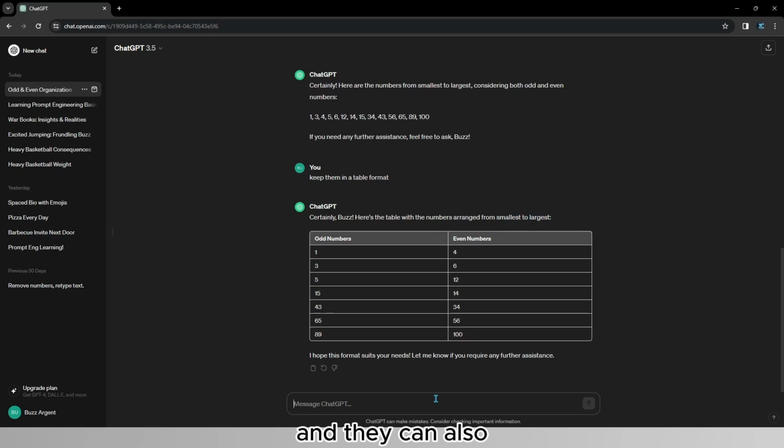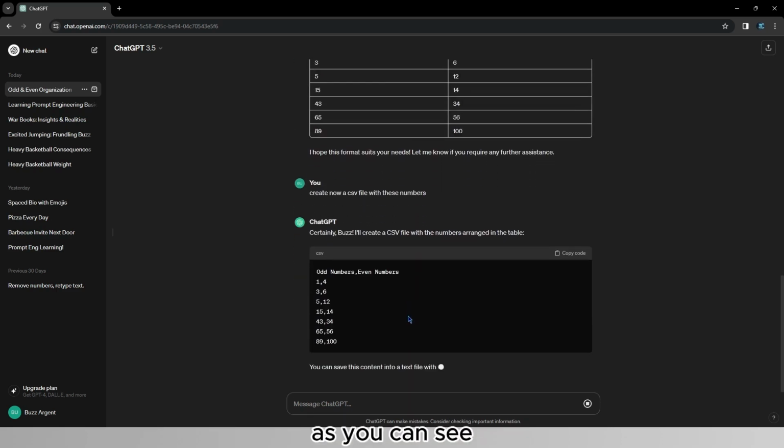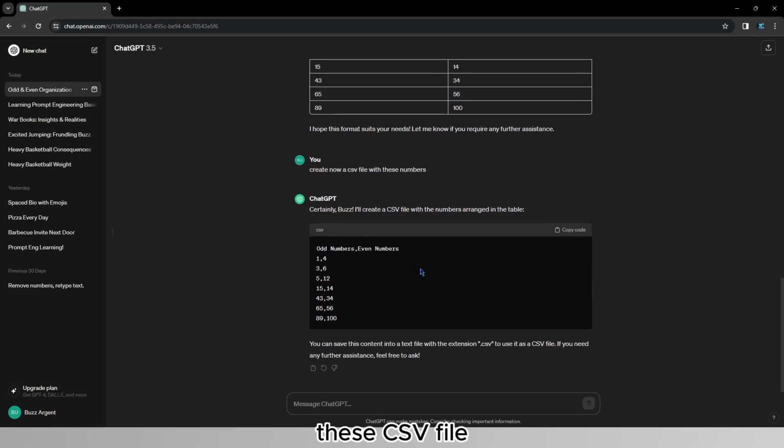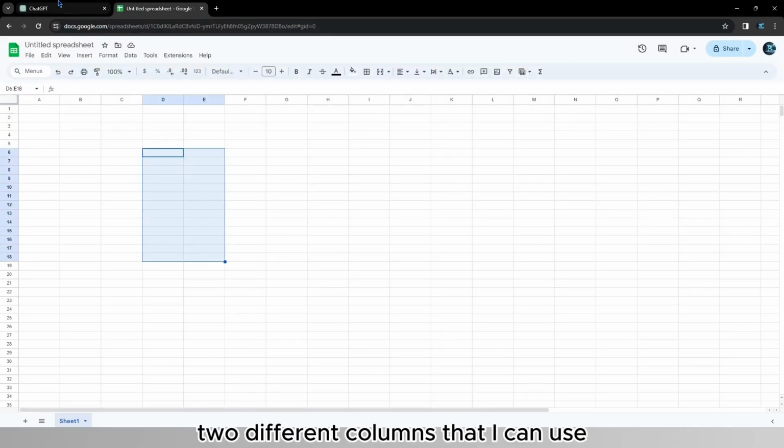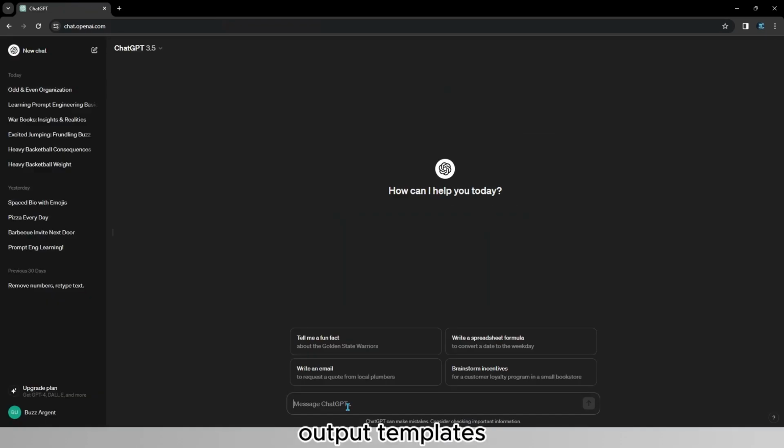And I can also ask it to create a CSV file. As you can see, I'm going to get this CSV file that I can copy like this. And the reason CSV files are useful, which by the way stands for comma separated values, is for creating Excel files. So for example, I can copy the data and paste it in the spreadsheet, which is going to create 2 different columns that I can use. So that's how to use output templates.